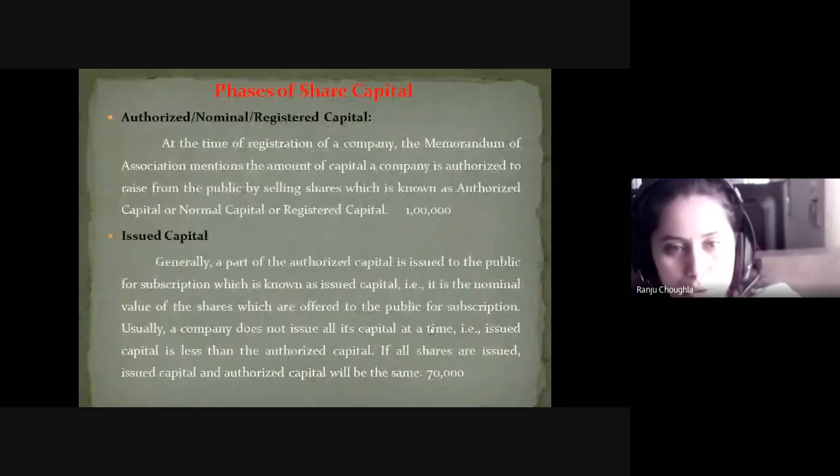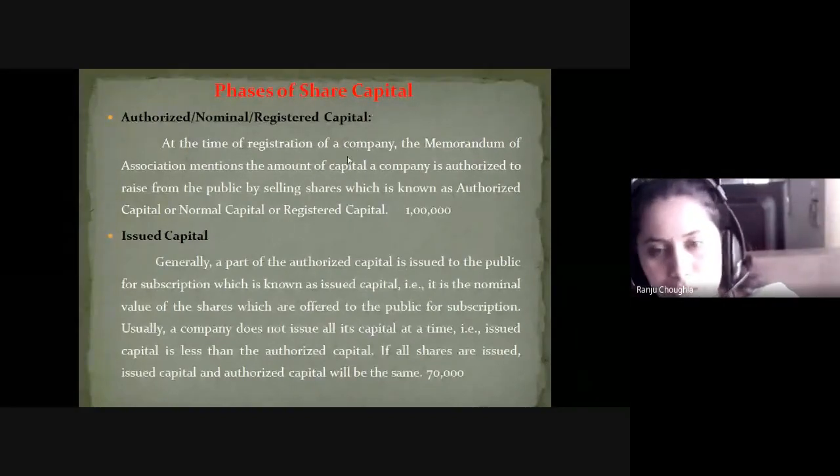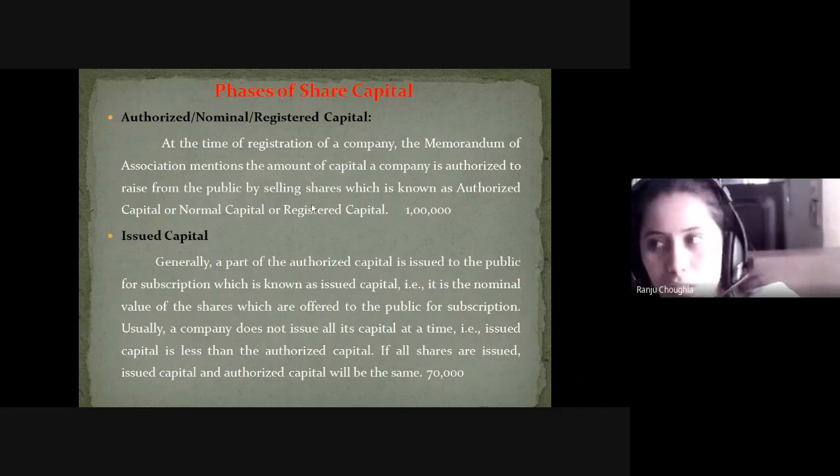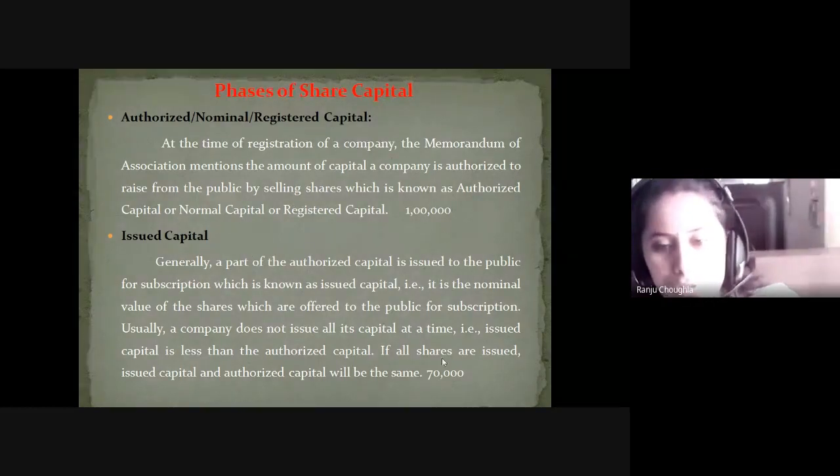So clear what is authorized and issued capital? Authorized means when your company is registered, that time you need to put the registered capital, how much share capital you want to raise from the public. That amount you need to put first. Then issued means it's a part of the authorized capital. For example, 1 lakh is the authorized capital. While registering your company, you mention 1 lakh as the authorized share capital. Out of that 1 lakh, the company issued 70,000 shares to the public. That amount is called the issued capital.